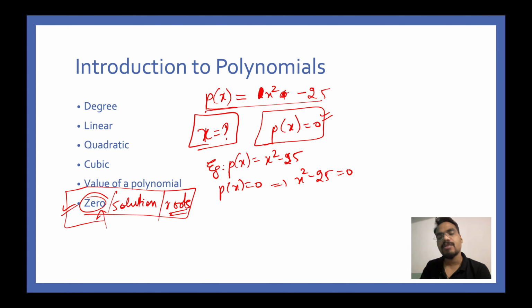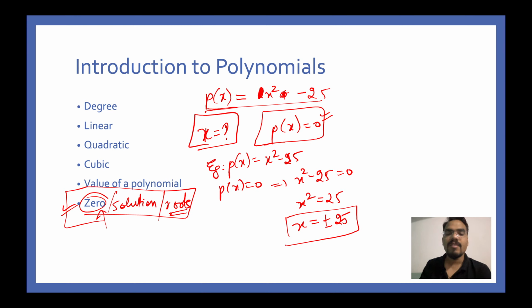Now if you solve this, you get x square is equal to 25, and what you get is x is equal to plus minus 5. Why plus minus 5? Sorry, not plus minus 25, plus minus 5.